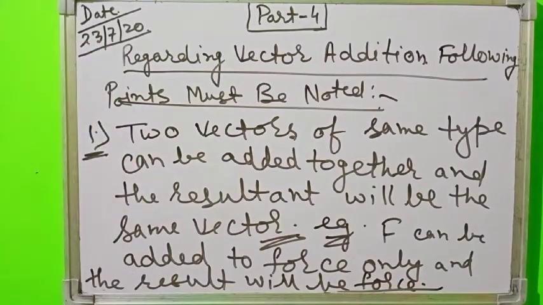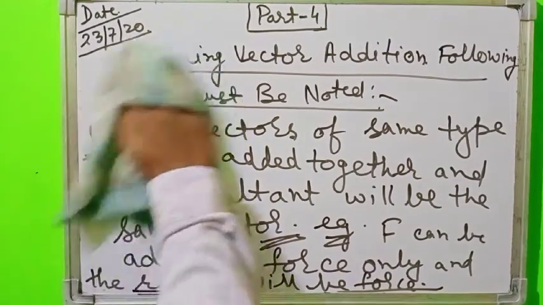Force vector cannot be added with velocity vector, force vector cannot be added with displacement vector. Force vector can be added only with force vector, and whatever resultant we get will be the force vector only. So this point should be kept in mind while studying vectors.